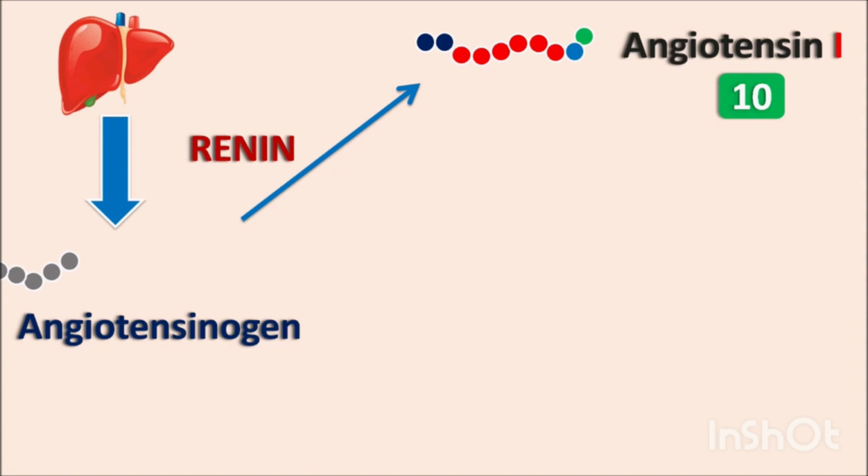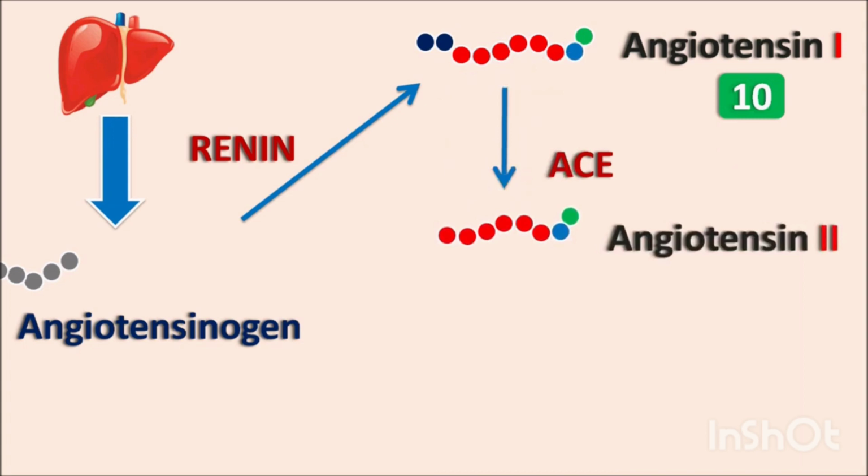Angiotensin 1 is converted into angiotensin 2, an 8-amino-acid peptide, by the angiotensin converting enzyme. This enzyme is present in all tissues and abundant in the lungs. Within the vascular system, it is the only enzyme which can convert angiotensin 1 into angiotensin 2. It cleaves angiotensin 1 so that the last two amino acids are removed, converting it into angiotensin 2, which contains 8 amino acids.